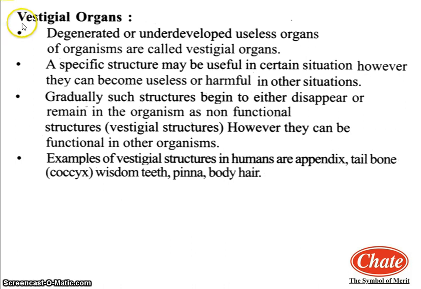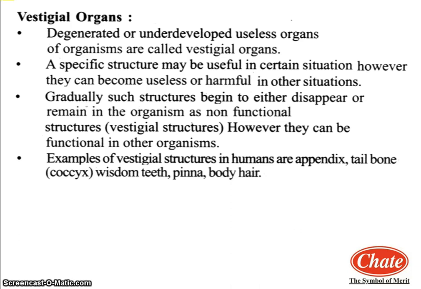Now, vestigial organ means what? Degenerated or underdeveloped useless organs of organisms are called vestigial organs. In a living organism, sudden development of new tissues or organs for living in a changing environment is not possible. Instead, existing organs undergo gradual changes.